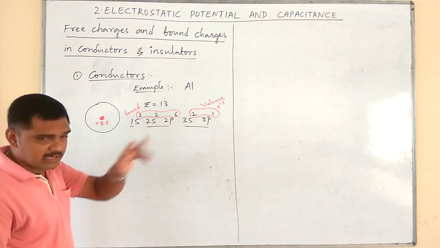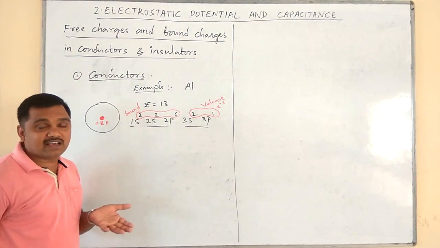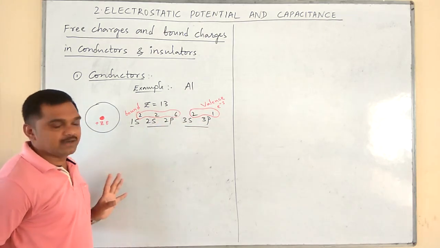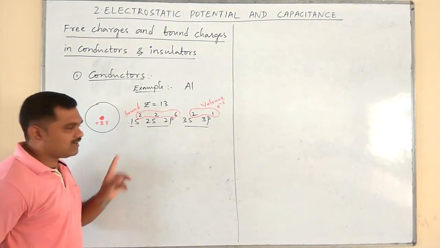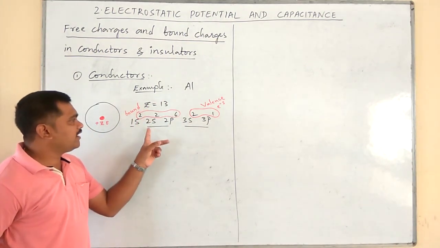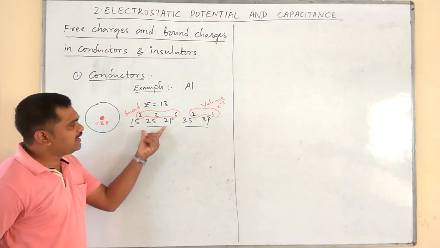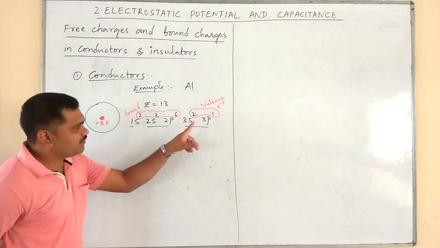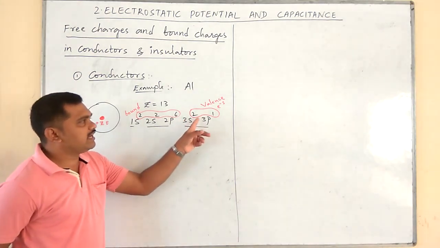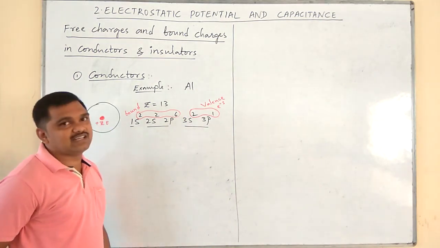I will repeat once again. A conductor is a substance which allows the flow of electrical charges through it easily. As an example, I have taken aluminium, whose atomic number is 13. The electronic configuration is 1s2, 2s2, 2p6, 3s2 and 3p1. The first and second orbits are the innermost orbits, whereas the third orbit is the outermost orbit. In the outermost orbit, we have 3 valence electrons.